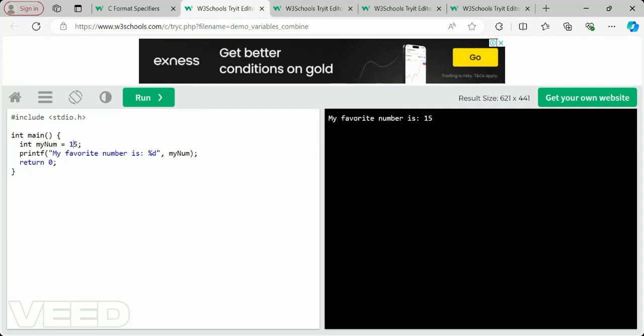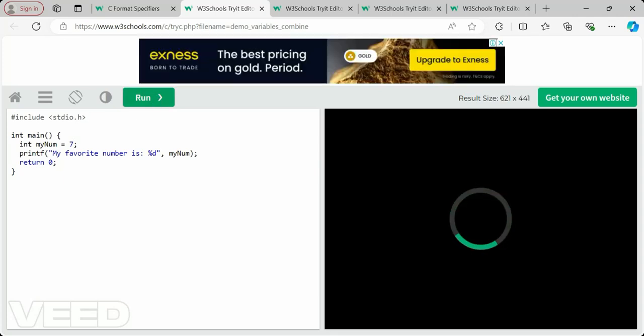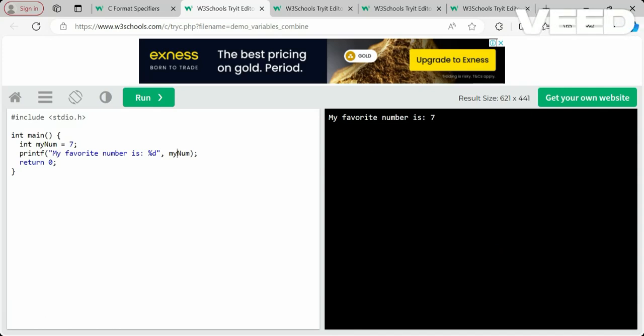So if we change this number, as my favorite number is 7, and you run this, then you will get my favorite number as 7. So whatever value we are giving.